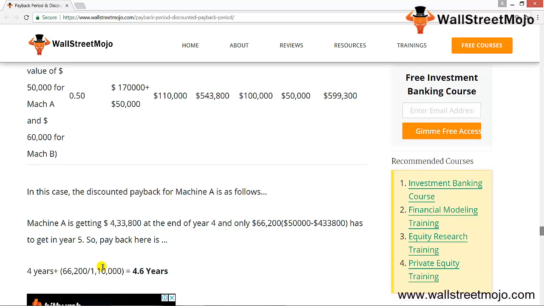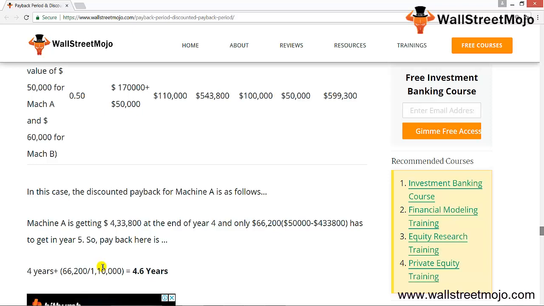Fourth, working capital. Every project requires working capital to run. Therefore, while calculating the cash flows, the initial working capital should be treated as a cash outflow, and at the end of the project its release should be treated as a cash inflow. In case additional working capital is required during the life of a project, the additional working capital required is treated as a cash outflow at that period of time.